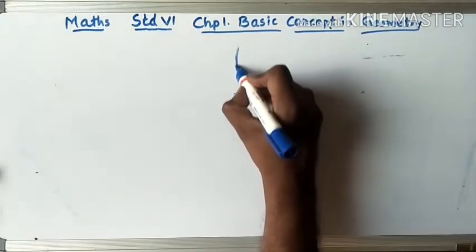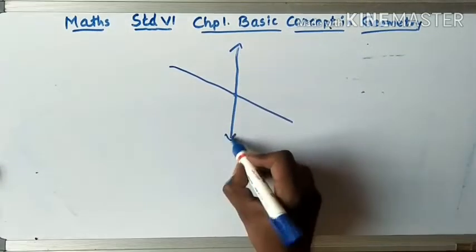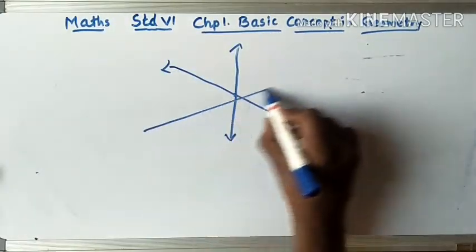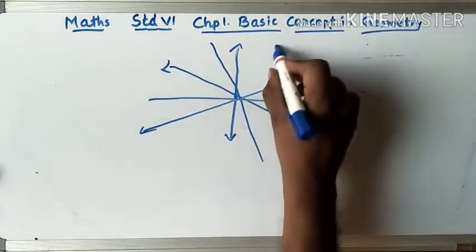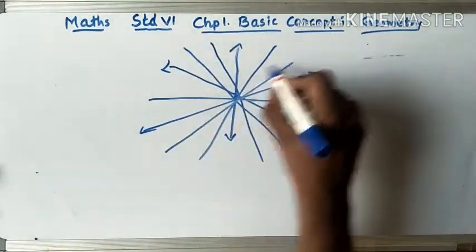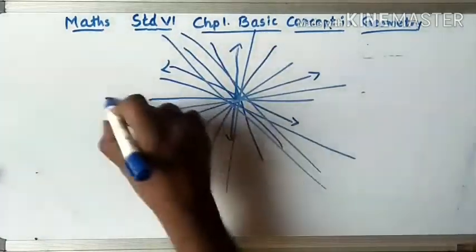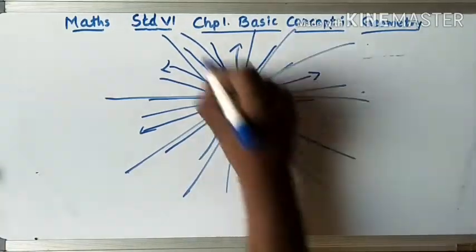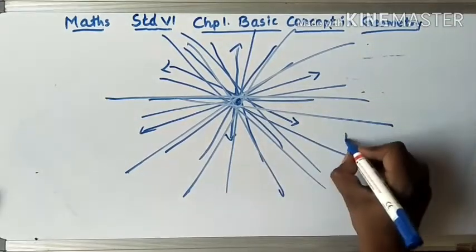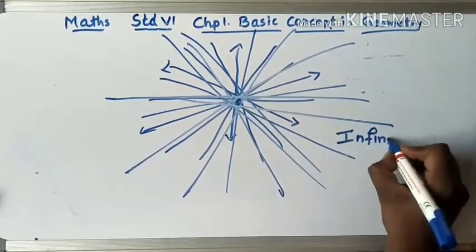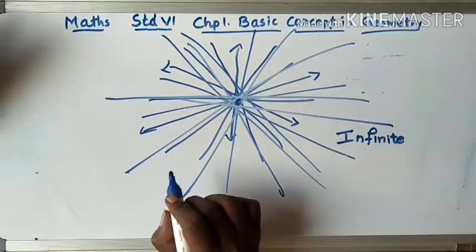Let's try. One line, two, I put an arrow here, 3, 4, 5, 6, 7, 8, 9, 10, 11, 12, 13, 14, 15, 16. So you see, in one point, you can draw infinite number of lines. It is never ending.